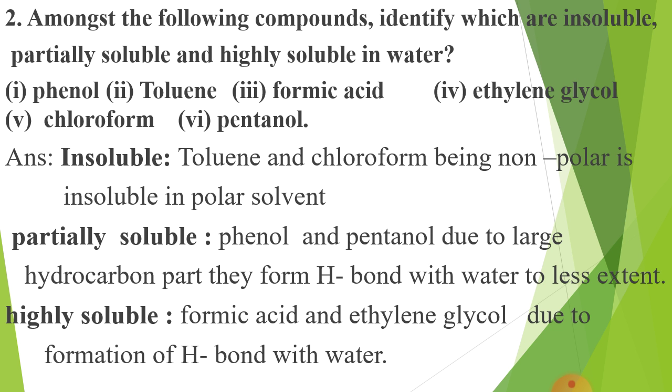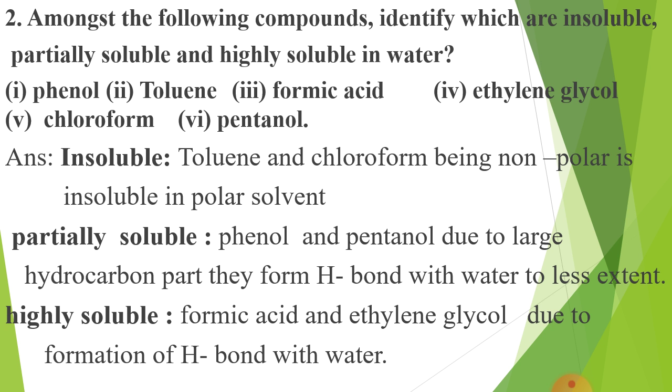Question number 2. Amongst the following compounds, identify which are insoluble, partially soluble, and highly soluble in water. About this I also told you in part 2 of unit 2, solutions.